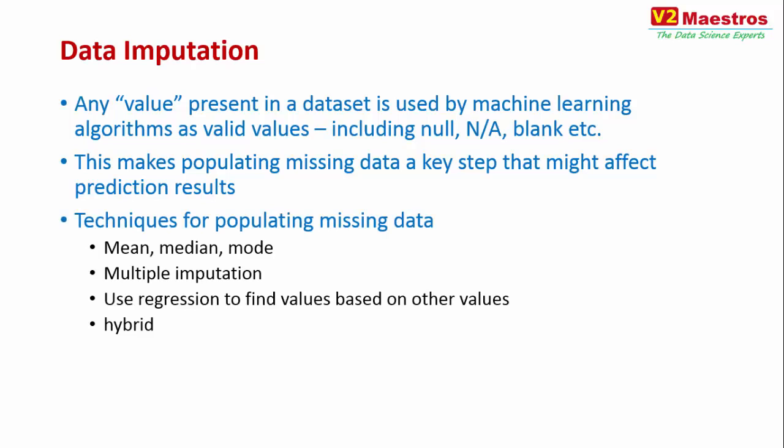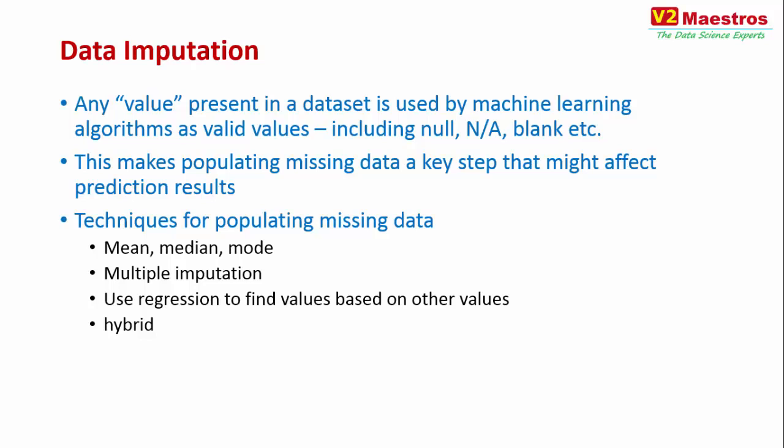What techniques exist is that you can populate it by mean, median, and mode. If that particular column of data is continuous data like age, and somebody is missing an age, one possible way to replace the missing data is to populate it with the mean value. The second thing may be called multiple imputation, which is, you can try multiple imputation techniques and then come up with a result.